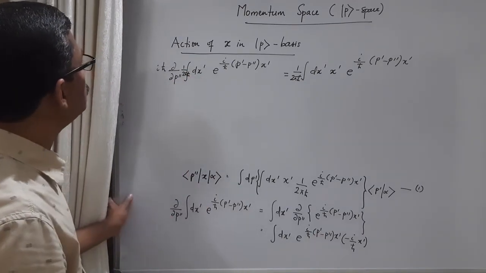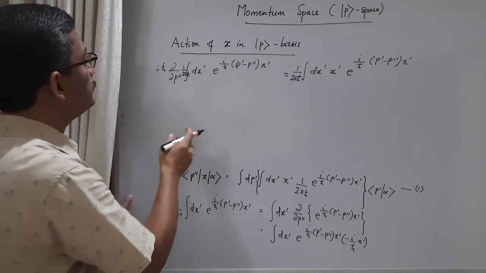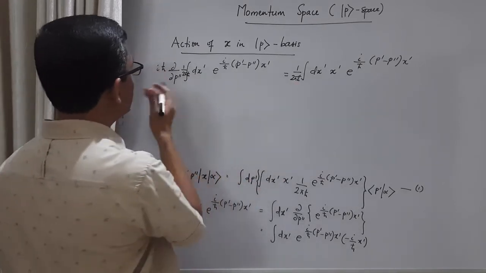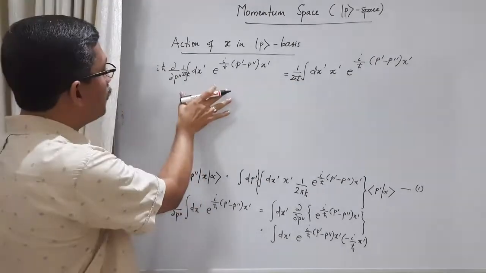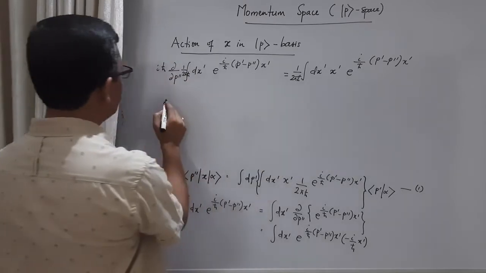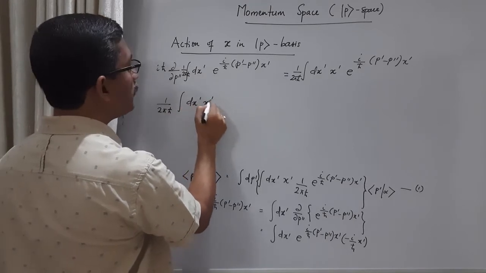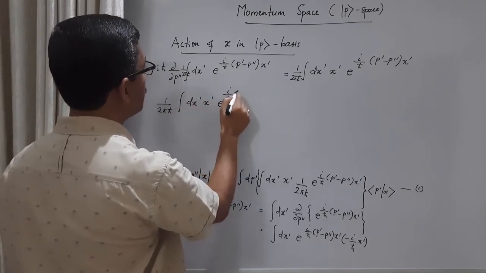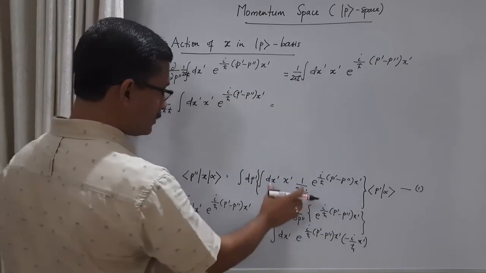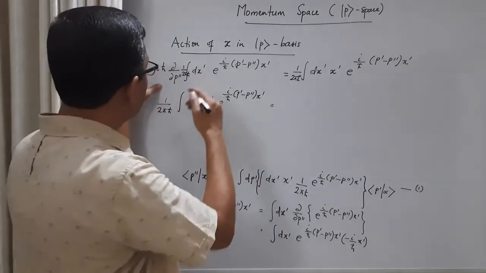Okay. So this term we can write like this, right? So let us further modify here. This term, if I write first 1 by 2 pi h cross integral over x prime. Okay, so this term, which is the same as this term in the curly bracket, now we have managed to write in this form. We can further modify this.